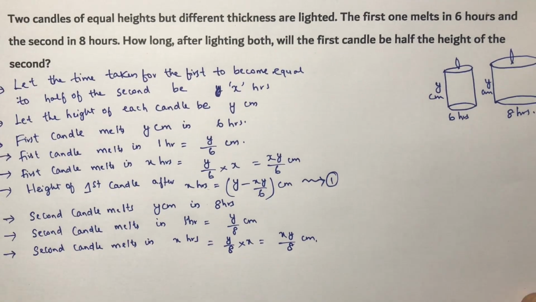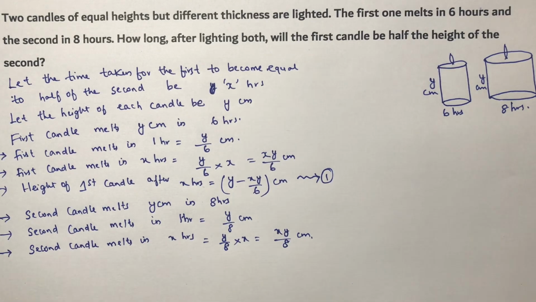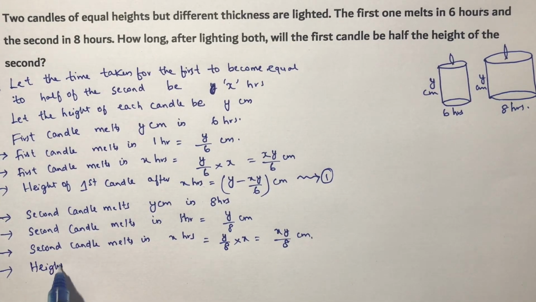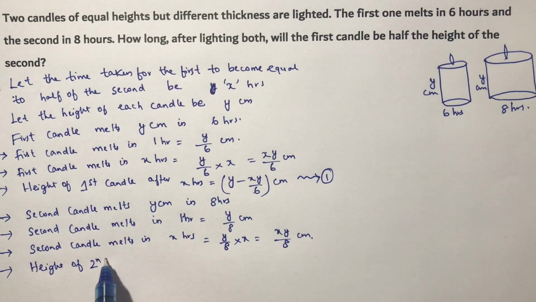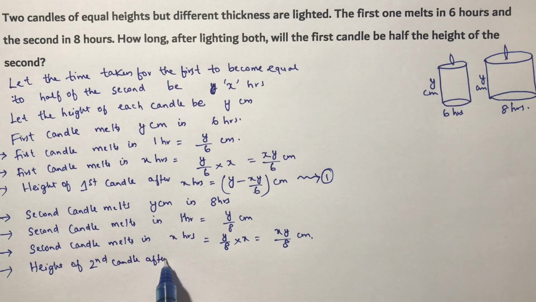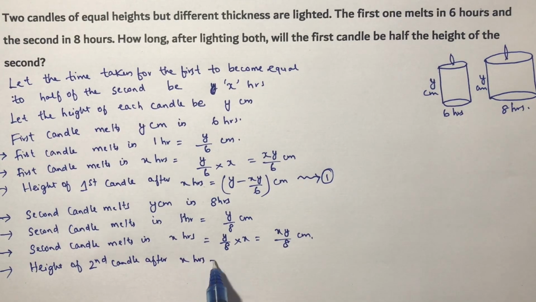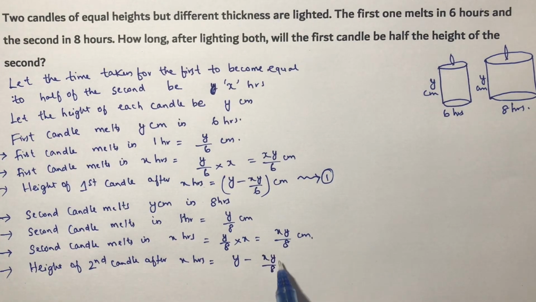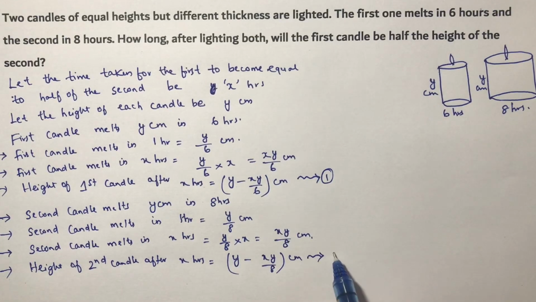The total length was y, and in x hours it burned xy by 8, so the height of the second candle after x hours is y minus xy by 8.